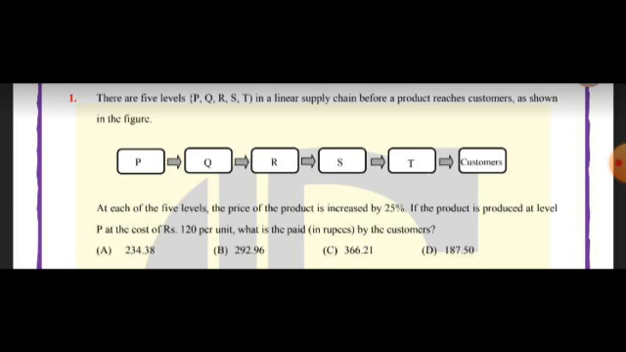First level is P, where the product is produced. At each of the 5 levels, the price of the product is increased by 25%. If the product is produced at level P at a cost of rupees 120 per unit, what is the price paid in rupees by the customers? Many people often make a mistake here: they will find 25% of discount at one time and they will add it each time. This is the wrong manner. I have derived this. I will show you. You look at it.